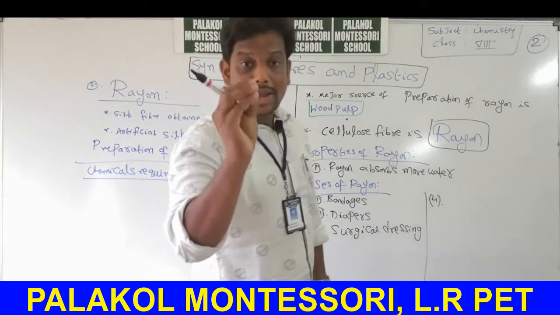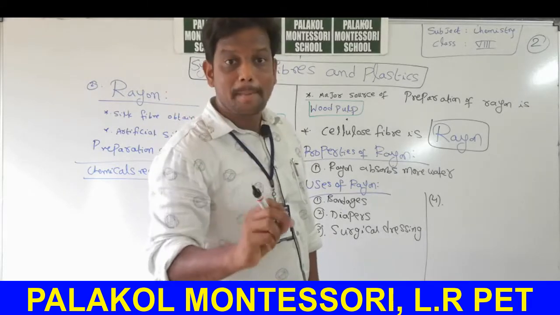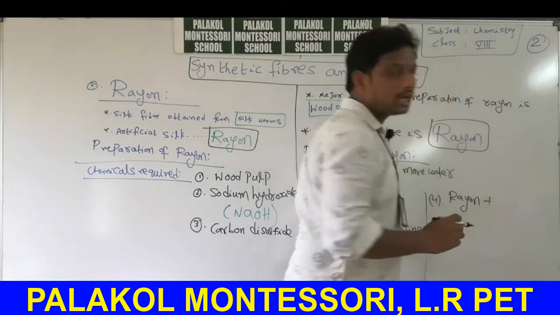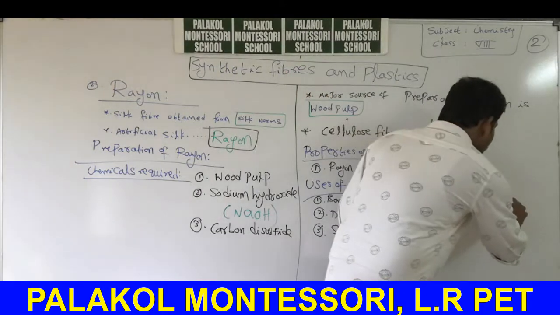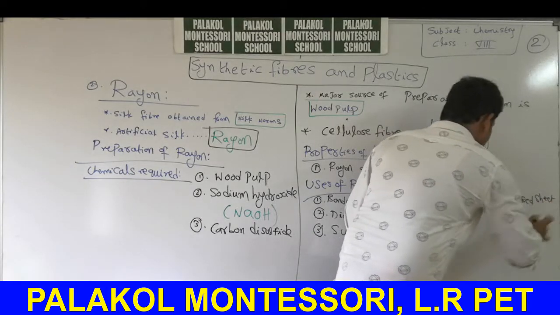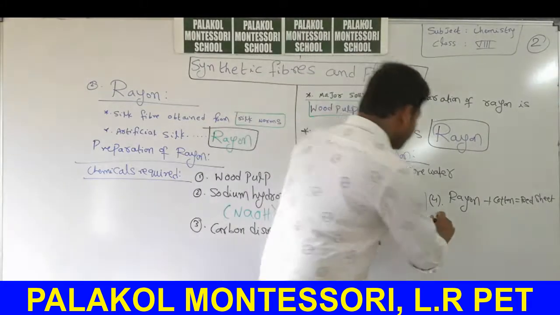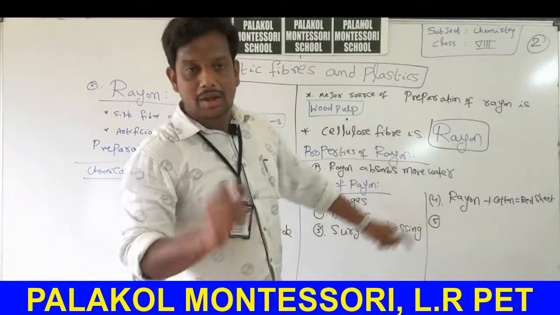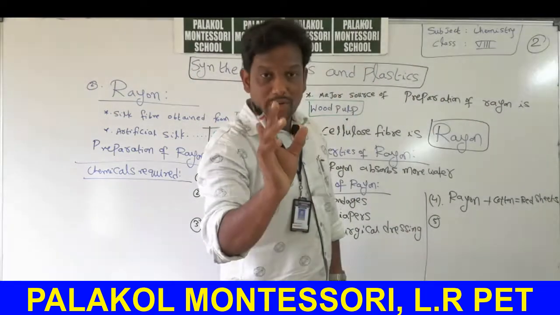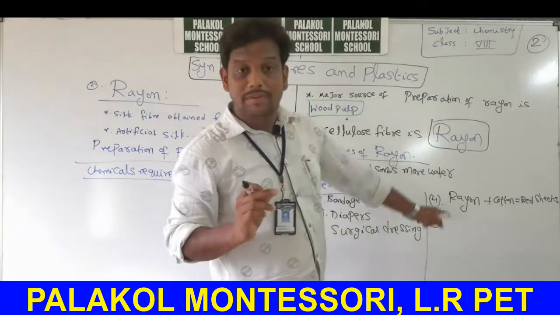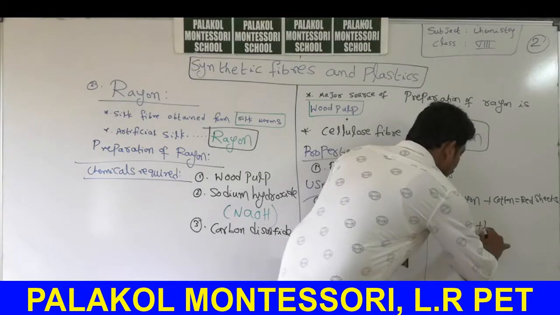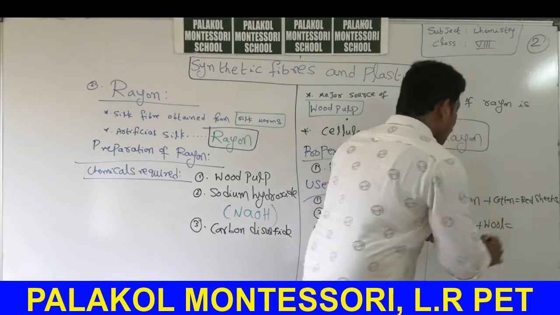Fourth one, rayon is mixed with cotton to make bed sheets. That means rayon plus cotton is equal to bed sheet. Shortcut: rayon plus cotton equals bed sheet. When rayon is mixed with wool, we can prepare carpets. Rayon plus wool equals carpets.